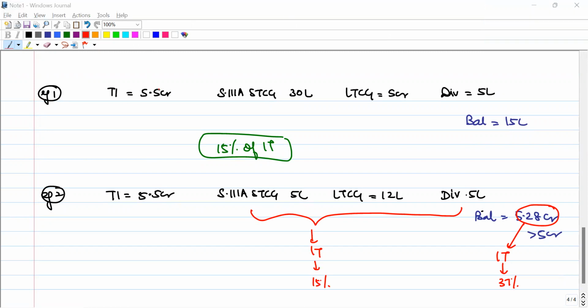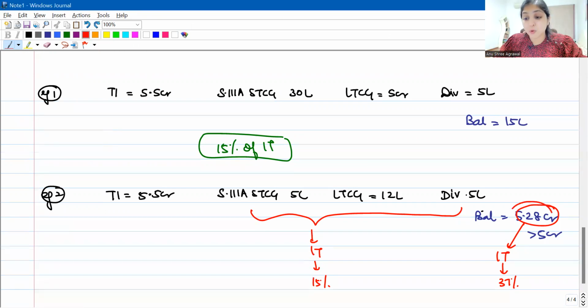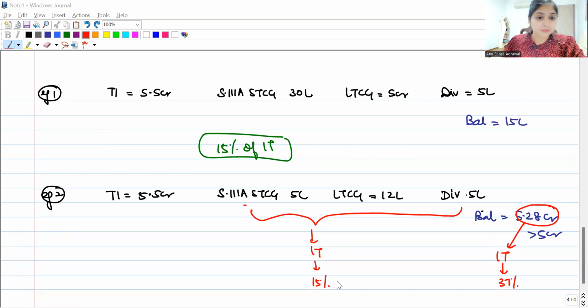Right, are we clear with this? So on 5.28 crore, on this part of the income, on the balance income, whatever income tax you calculate, 37% of that will be the surcharge. But on these three incomes, whatever income tax you calculate, 15% of that only will be surcharge. So this was our very first amendment relating to surcharge.